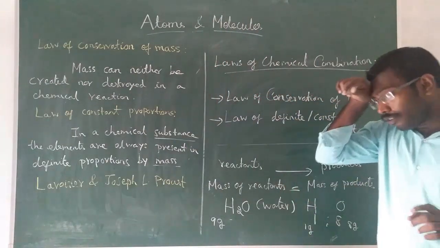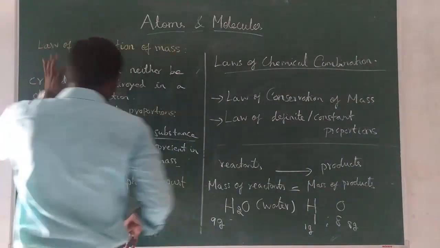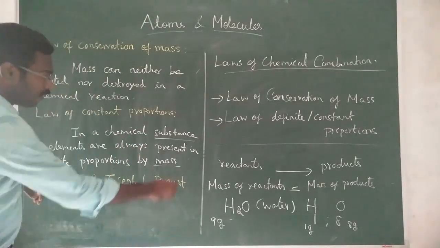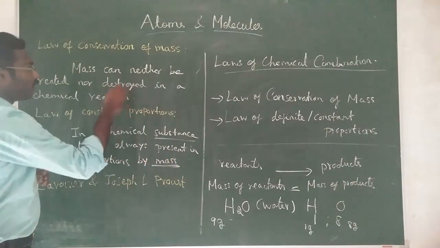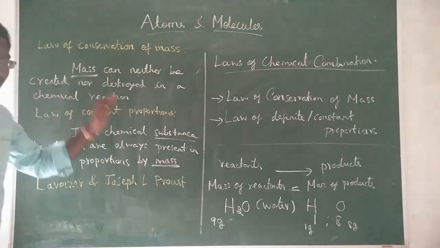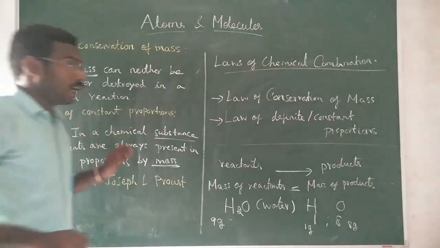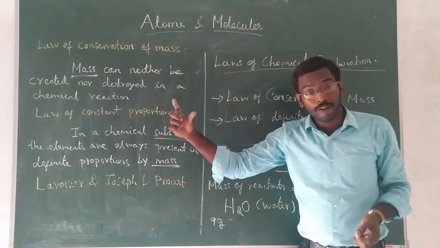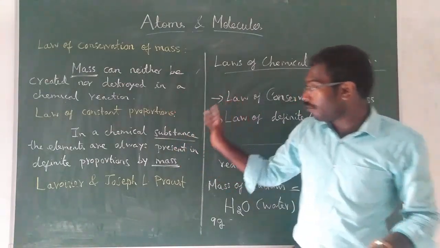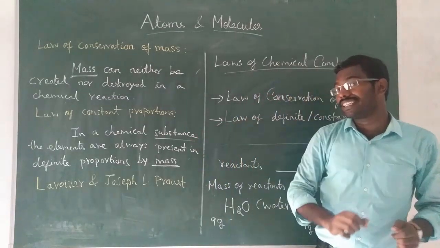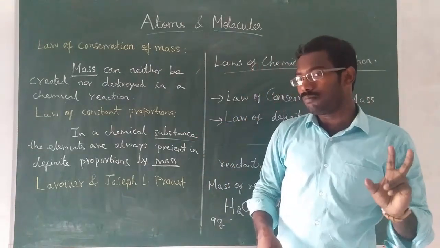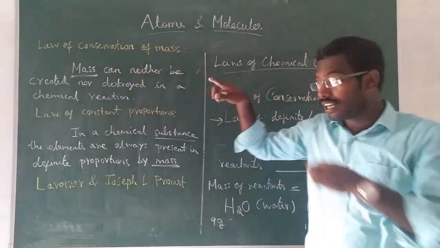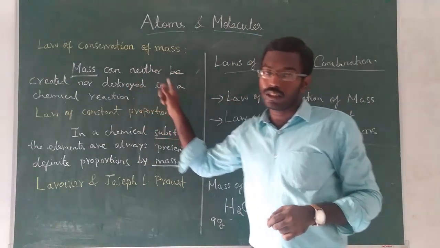Understood? If you want to clearly understand these two laws, you should clearly understand a concept called atomic mass, because both the laws are concerned with mass, isn't it? Both the laws are related to mass. Though it is not given in the book, I want to give you a different example. But before that, you should understand the term atomic mass. So let me directly go to the topic atomic mass, and I will come back again to explain these two laws.